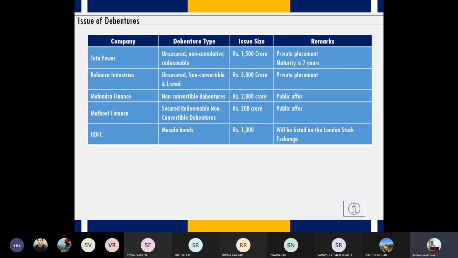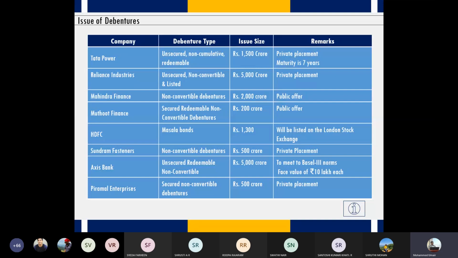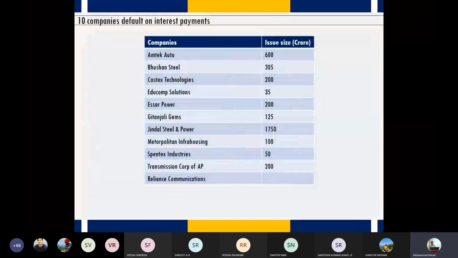So globalization has enabled organizations to procure funds from any part of the world, not like previously wherein we had an option to borrow funds only from India. Now SEBI also gives complete freedom for companies to procure funds wherever in the world they are available at a cheaper cost, right? So that's also a good option. So these are some other institutions that have borrowed money by way of issuing debentures.